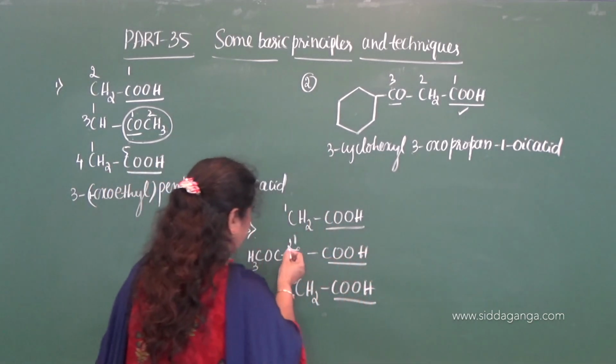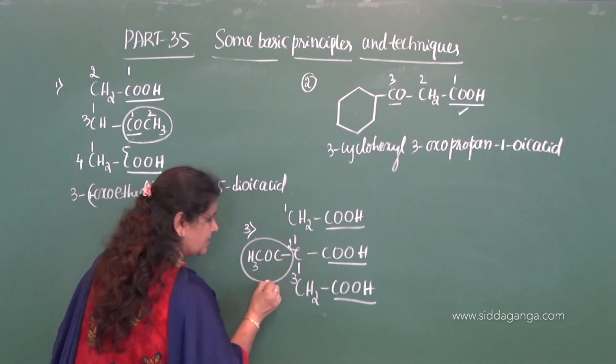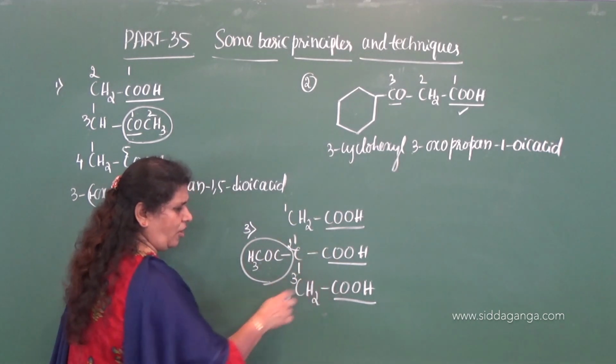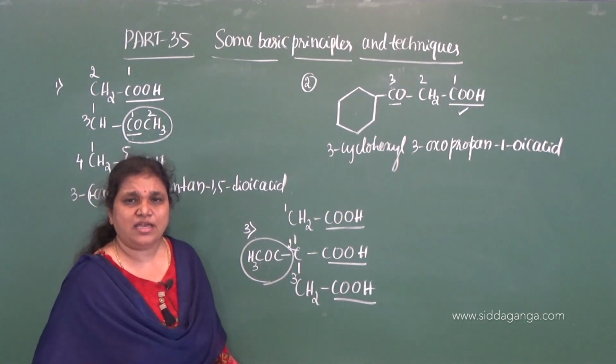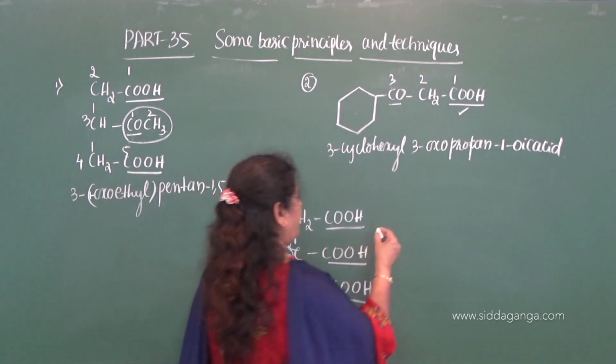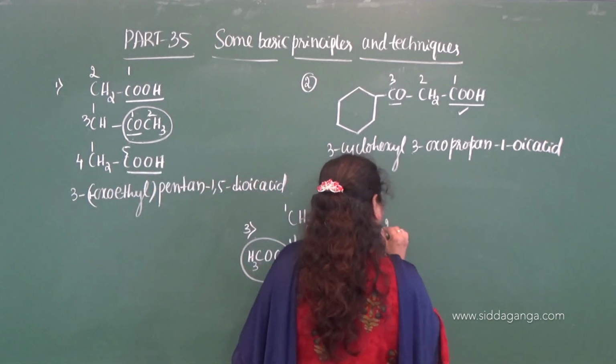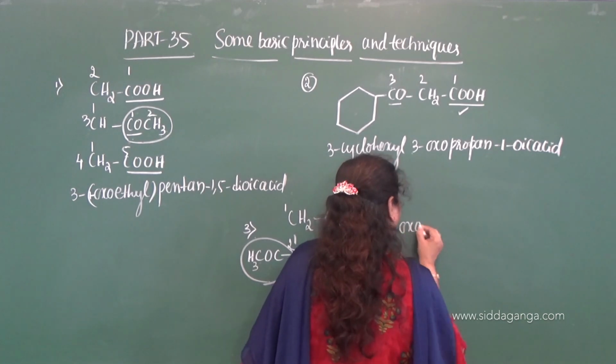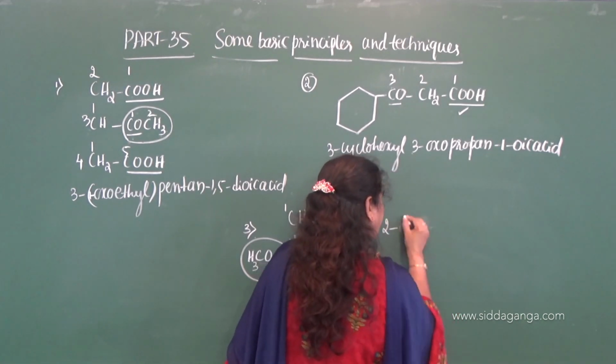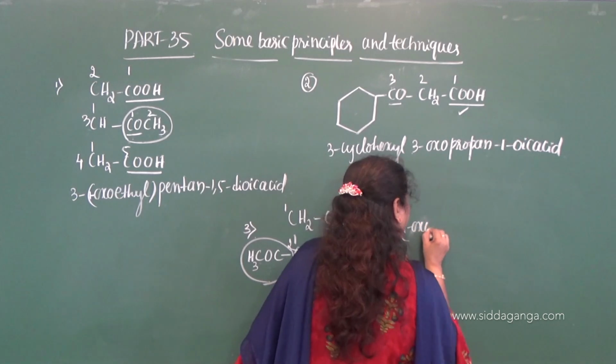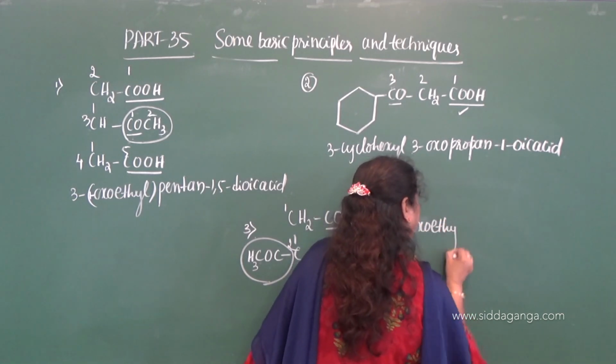Now, consider the name. This acts as a prefix now, and tricarboxylic acid acts as a special secondary suffix. Then what is the substituent? 2-oxo, that is on the second carbon, 1-oxoethyl.